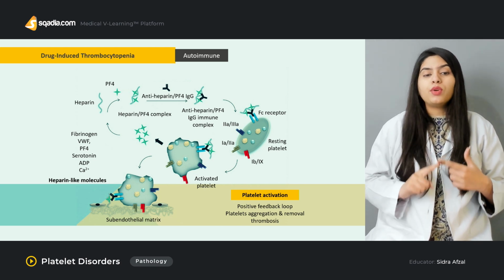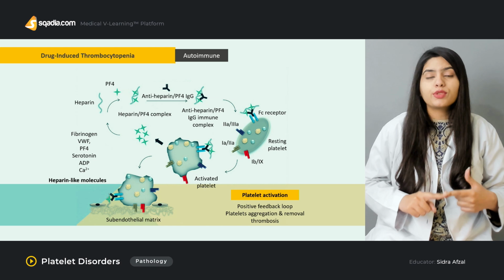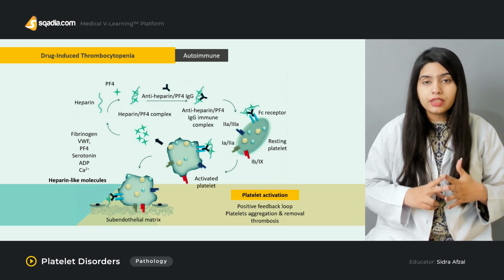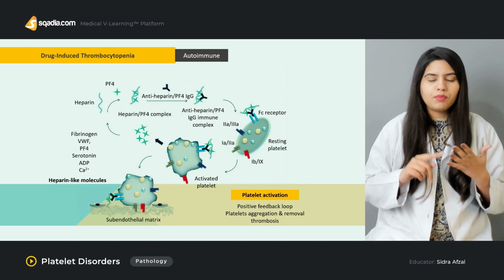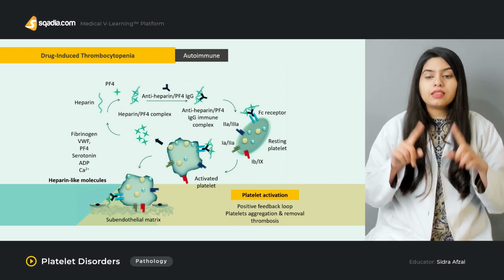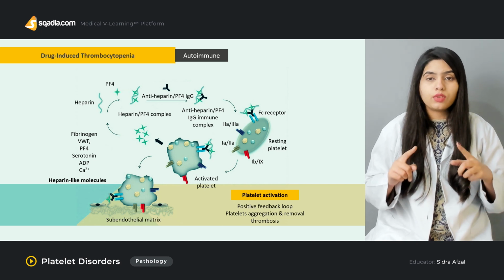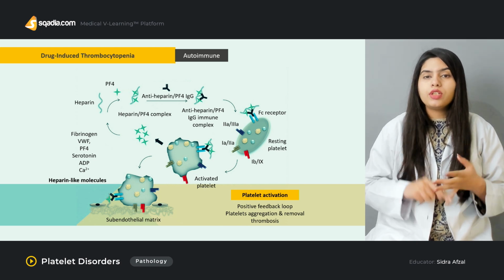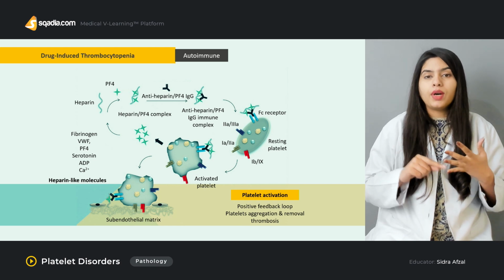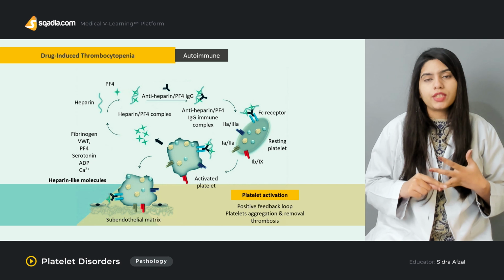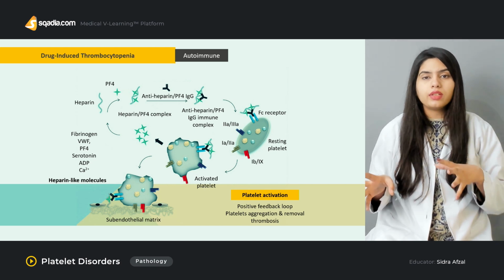Now, explaining more about heparin-induced thrombocytopenia, basically there are two types, type 1 and type 2. The one we just discussed is type 2, where immunity is involved. Type 1 is the type of heparin-induced thrombocytopenia where immunity is not involved.